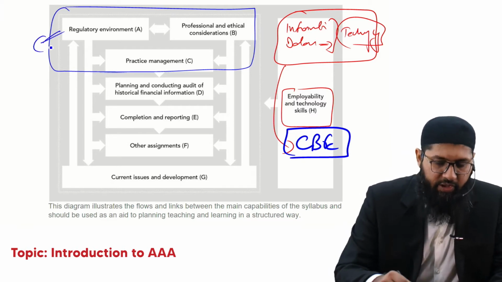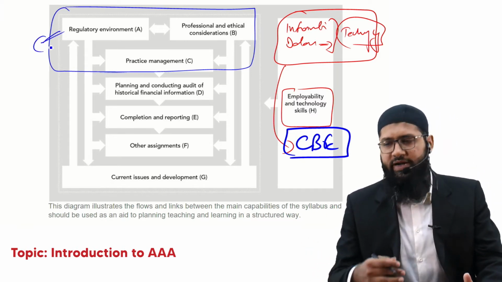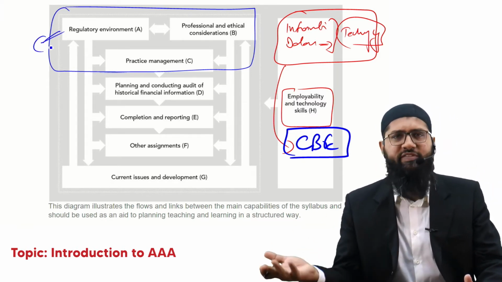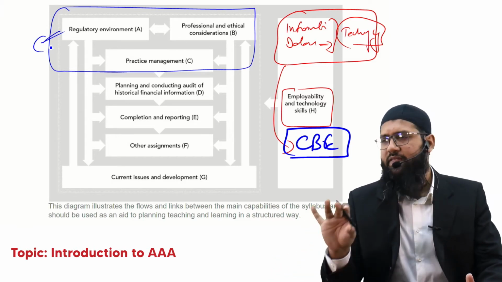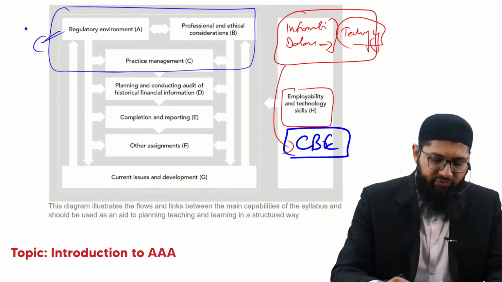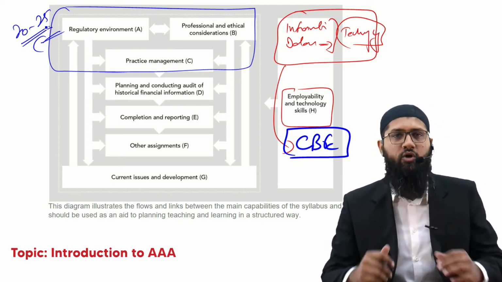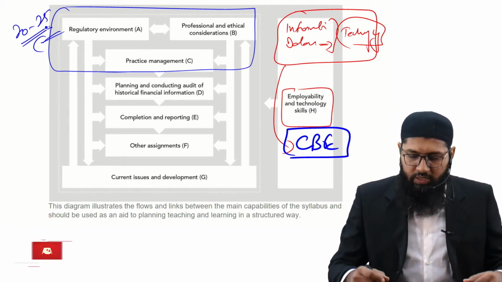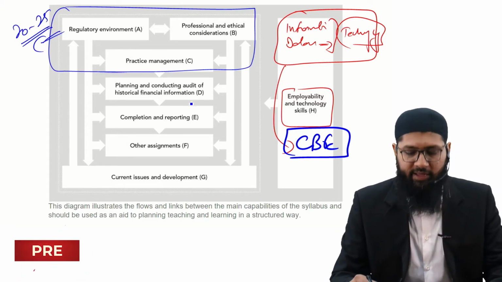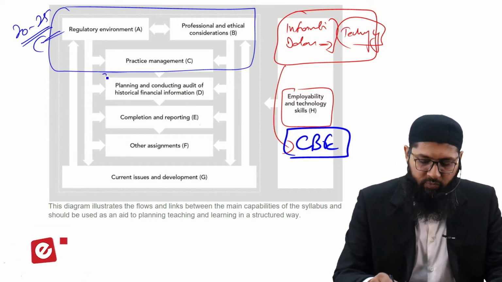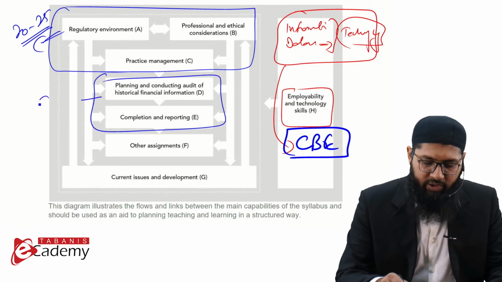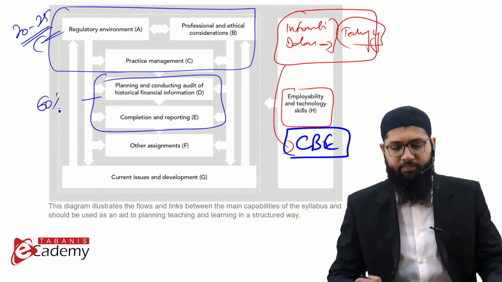These three areas are usually examined in tandem, but it's not necessary. They could be examined separately also, but generally they're examined together. And from the exam perspective, it's at 20 to 25 marks that these three areas constitute. Next, you have got planning and conducting of audit, completion and reporting. So these two areas approximately constitute 60% of the paper.